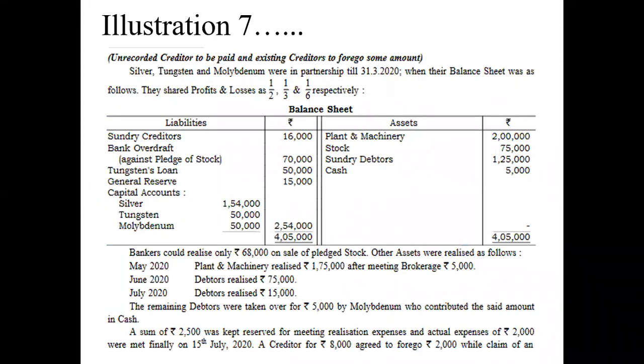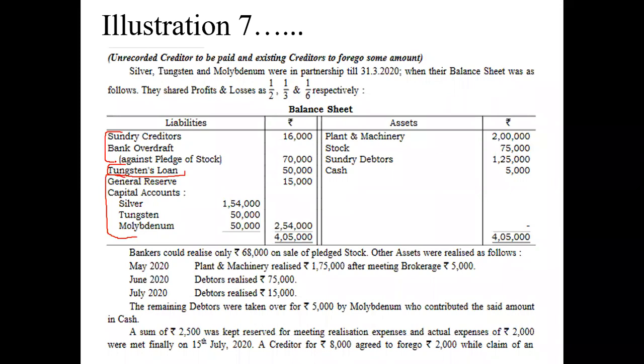The problem goes this way. Silver, Kingston, and Molly were three partners sharing profit and loss in the ratio of half is to one third is to one sixth respectively. On the liability side of the balance sheet, all three types of liabilities are provided. Capital liability in the form of general reserve and capital balance of three partners. Then we have an internal liability in the form of Tungsten loan of rupees 50,000, and an external liability of sundry creditors and bank overdraft.